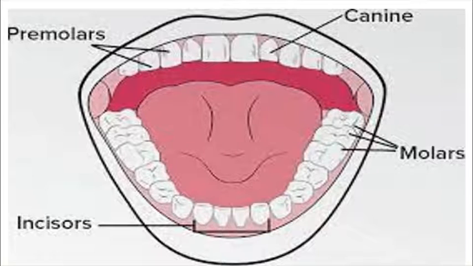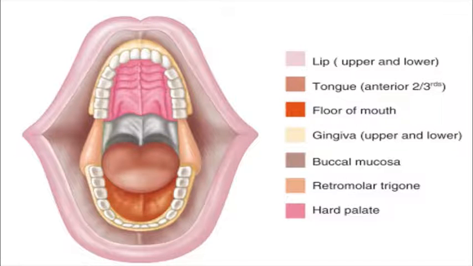Now we are going to focus on the tongue. The tongue is a fleshy, muscular sensory organ. The tongue is attached to the floor of the mouth by a band of ligament called the frenulum. It gives great mobility for the mastication of the food. The tongue plays an important role in chewing, swallowing, speech and taste.